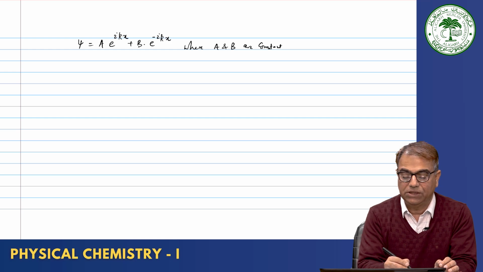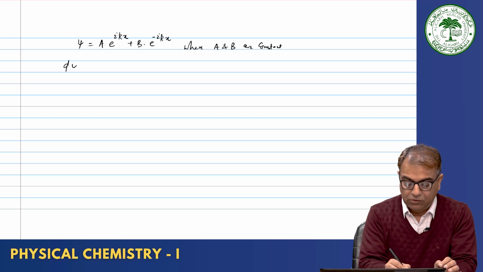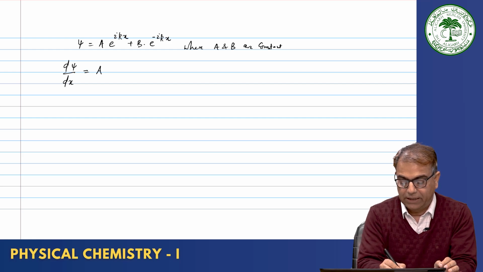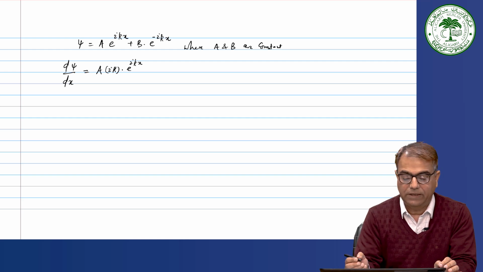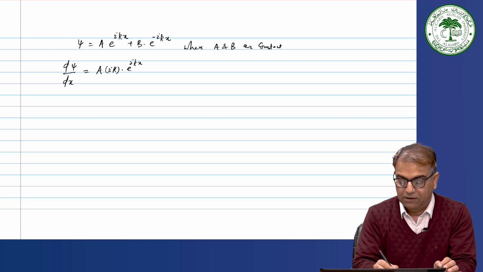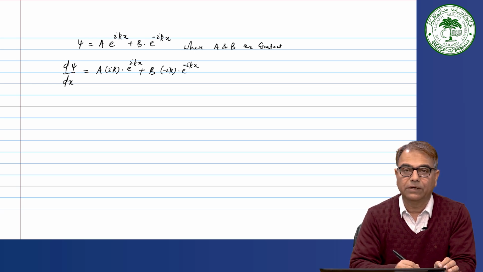In order to check whether this will be the solution or not, what do you do? You double differentiate this equation. So, do first differentiation d psi by dx, and what do you get? You get a i k exponential i k x, and then you can write plus b minus i k exponential minus i k x. Okay.